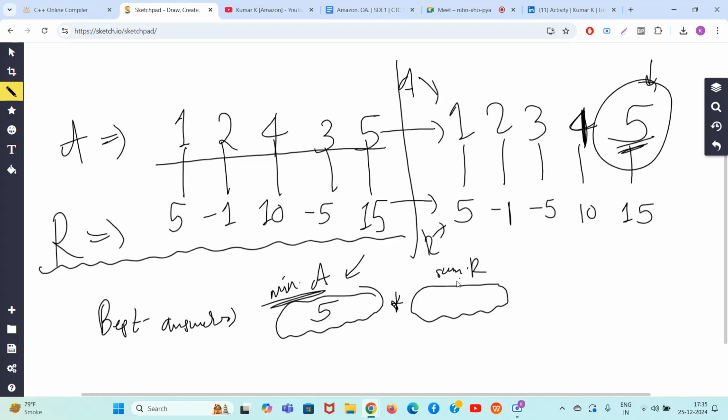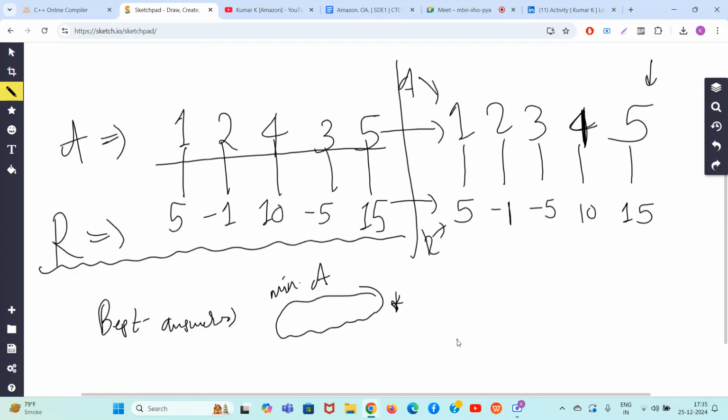If you select 5, what will be the sum? Only one element here you can select in congruency, which is 15. So 5 into 15, 75 is one of the possibilities. Okay. Now let's try another possibility, guys. One possibility has been checked.